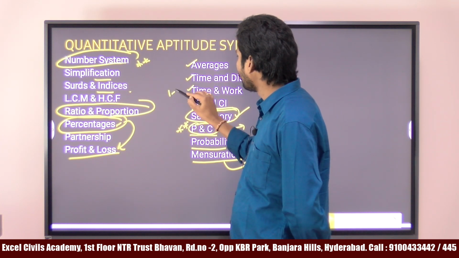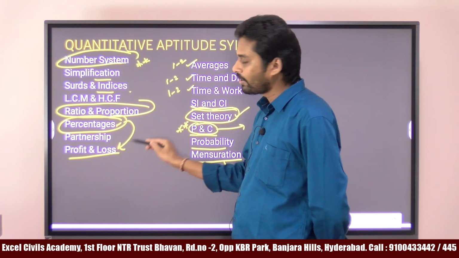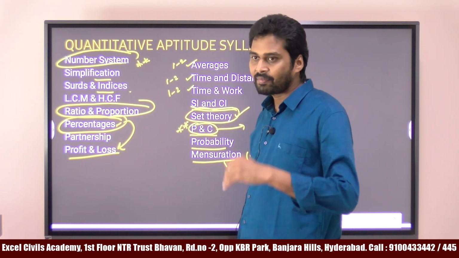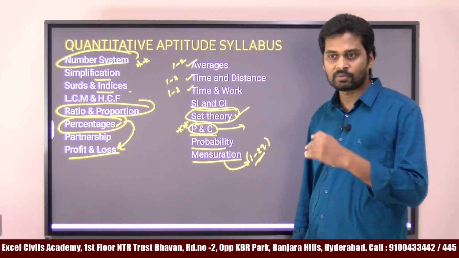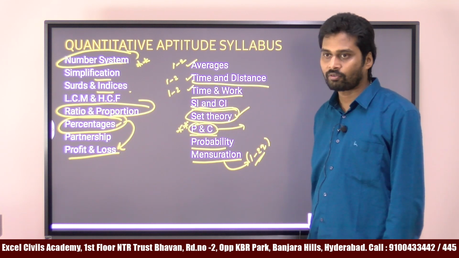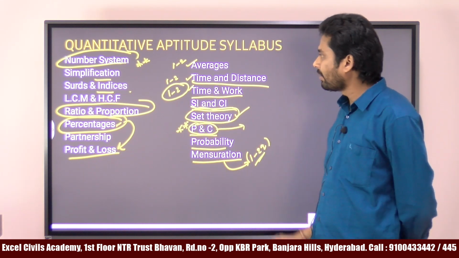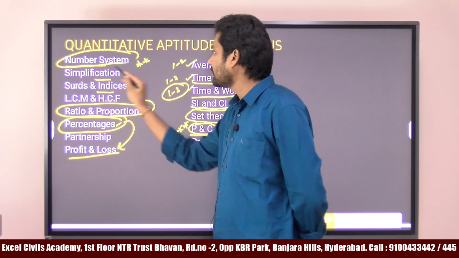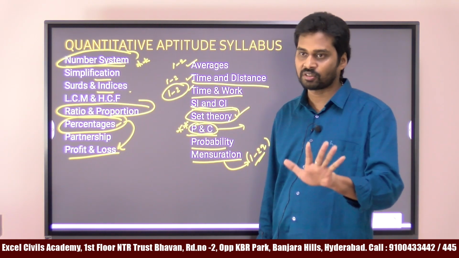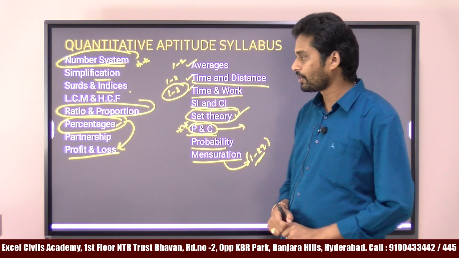So we'll get 1 to 2 questions from every topic. Percentages 1 to 2 questions, profit and loss 1 to 2 questions, and averages 1 to 2. Time and distance: in this we have boats and streams, problems on trains, everything is covered under time and distance. And also from time and work, we have pipes and cisterns. Again, a weightage of 1 to 2 questions. But the most important topics are number systems and permutations and combinations. These two will combinedly have a weightage of 15 questions minimum, 15 questions minimum from number systems and permutations and combinations.